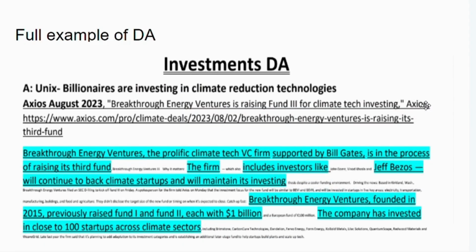So here's a full example. This is the investments DA. It's a DA I created last year for the fiscal redistribution topic. It was kind of like an edited version of a different DA, but here's what I ran. So first was uniqueness. It showed that billionaires are investing in climate reduction technologies now. It showed that the status quo is good because billionaires are making these investments to help fight against climate change.